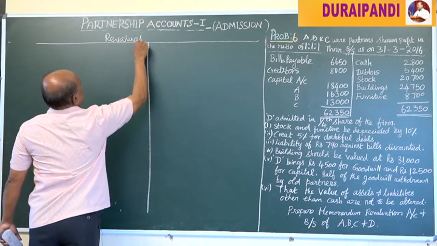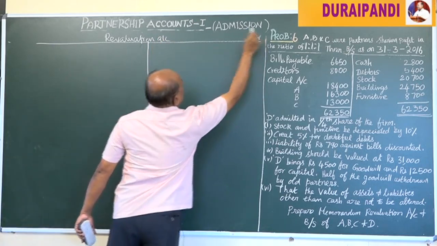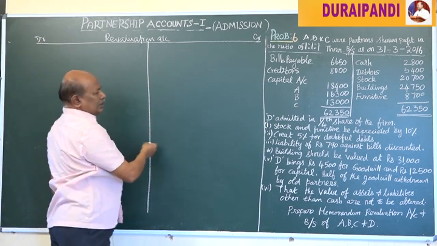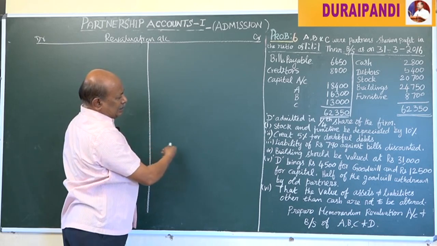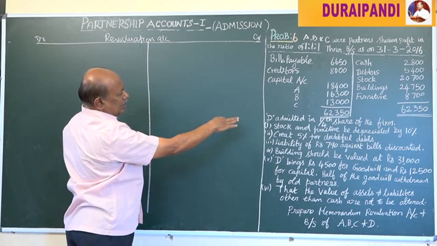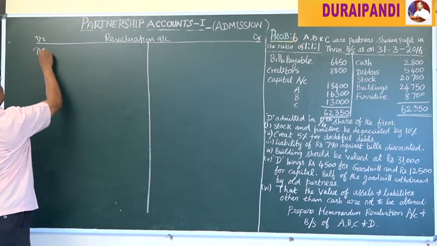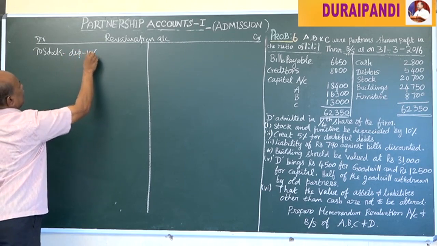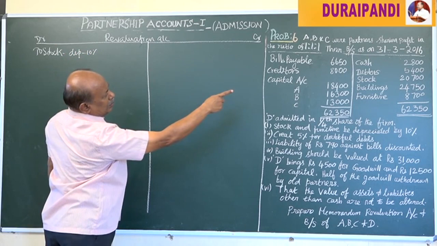Revaluation account. Here credit, here debit. It is a nominal account containing the revaluation of assets and liabilities. Stock and furniture be depreciated by 10%. Stock value was 20,700.